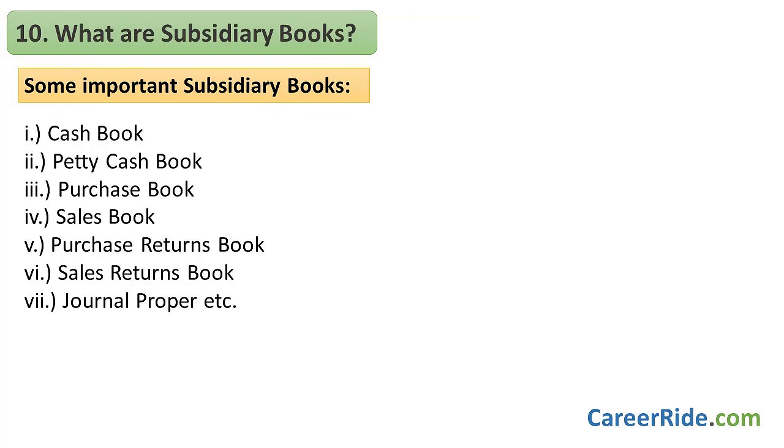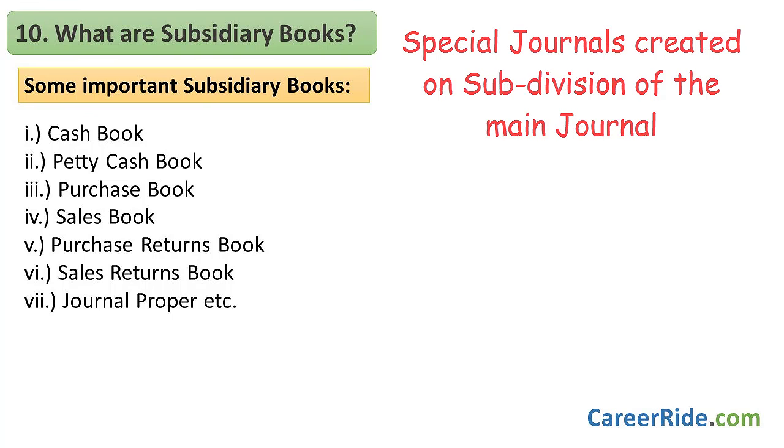Okay, now the next important thing after trial balance is the subsidiary books. And our question number 10 is about these books. What are subsidiary books? So to answer this question, you can say, for big businesses, it's not possible to record all the entries in a single journal. So you need to subdivide the journal. These special journals that get created based on the nature of transaction are called as subsidiary books or the books of original entries. Some of the important subsidiary books in a business are cash book, petty cash book, purchase book, sales book, purchase returns book, sales returns book, journal proper, etc.